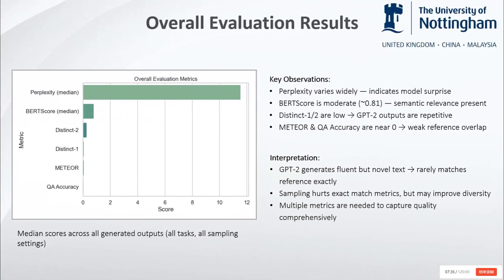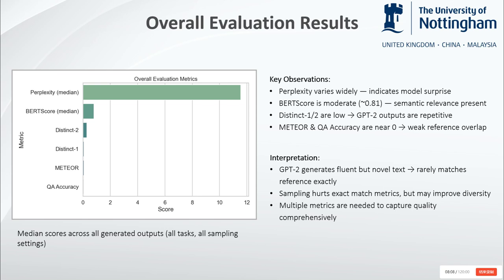This slide shows the overall results across all prompts and decoding settings. Perplexity varied widely, suggesting that while some outputs were fluent, others were more unpredictable. BERT score averaged around 0.81, meaning the outputs were semantically close to the references. However, distinct 1 and distinct 2 were low, indicating repetition, and both Meteor and QA accuracy were near zero, likely because GPT-2 rarely matched the reference text exactly, especially for short, factual answers.